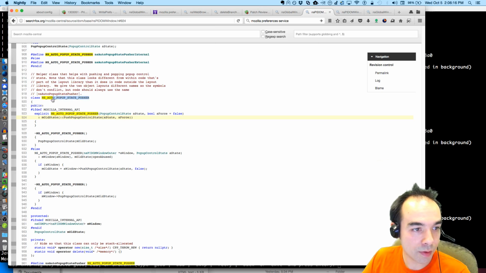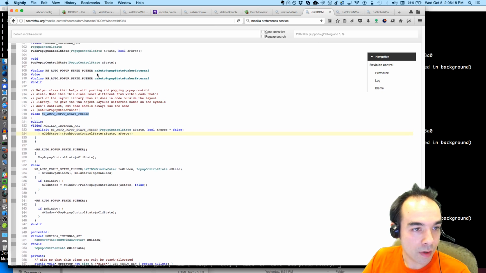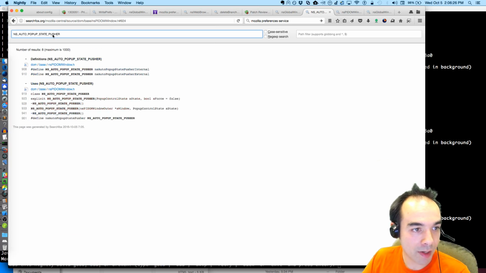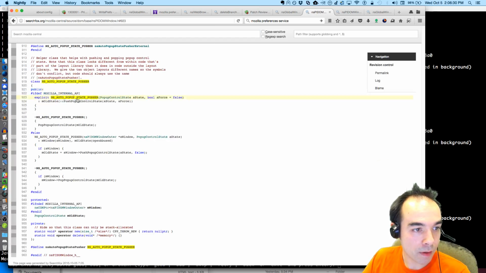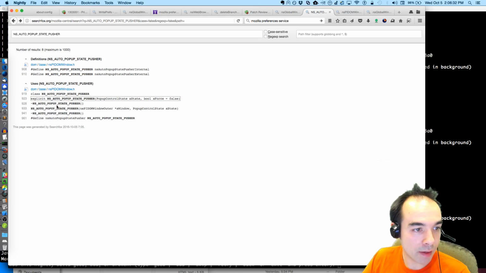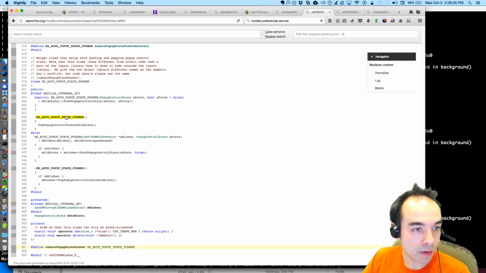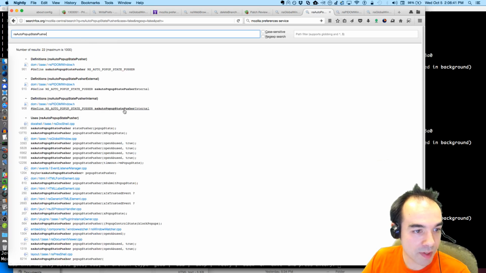We do NS pop-up state pusher internal versus pop-up state pusher external. Okay, it's a little bit of macro magic there. Then define auto state pusher as this thing. So there's some kind of auto pop-up state pusher.